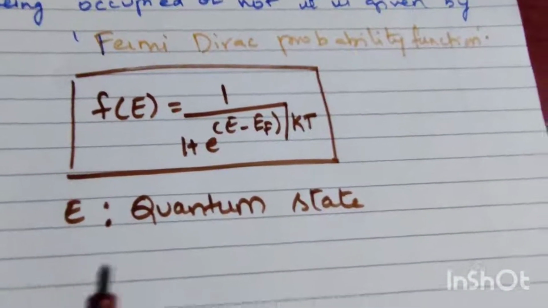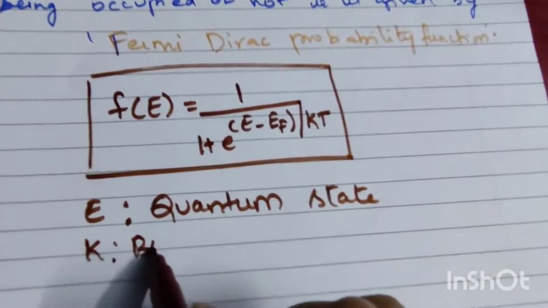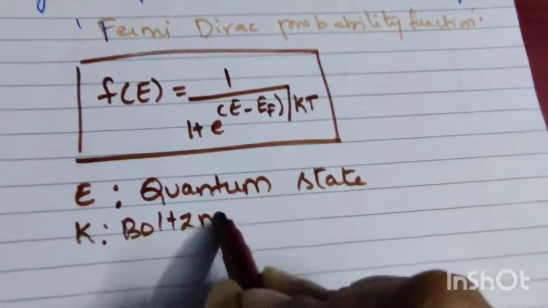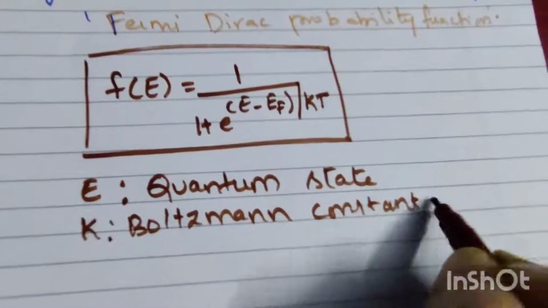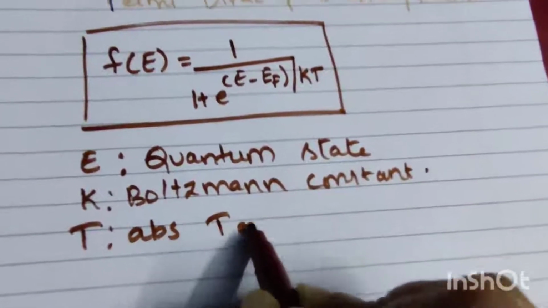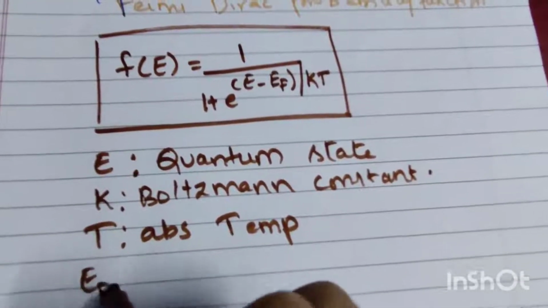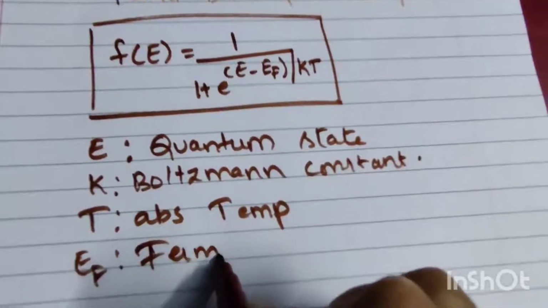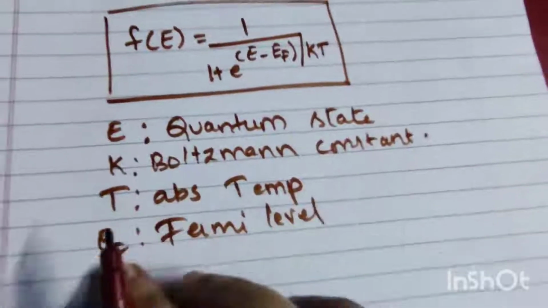K is the Boltzmann constant. T, as we all know, is the absolute temperature. And EF is called the Fermi level.